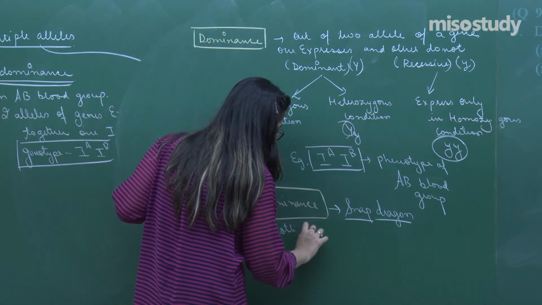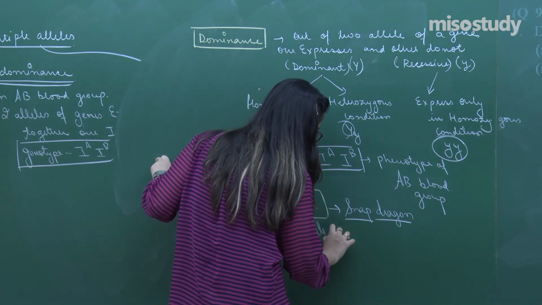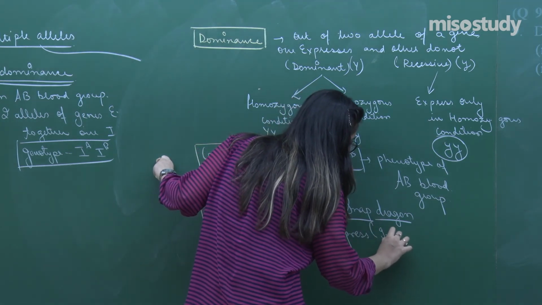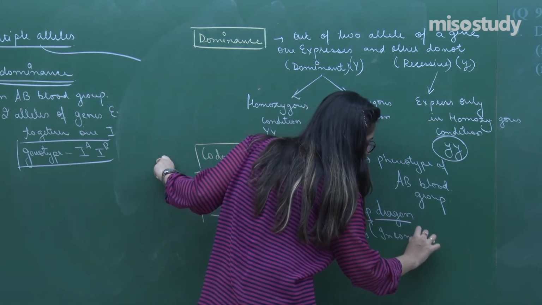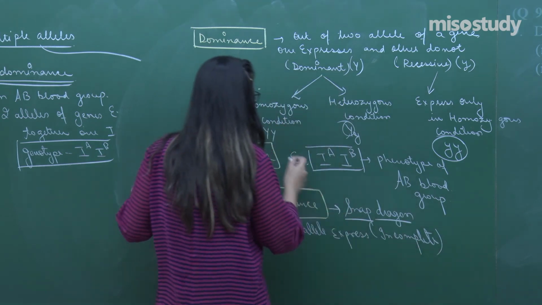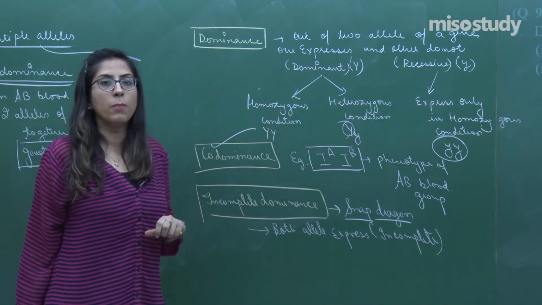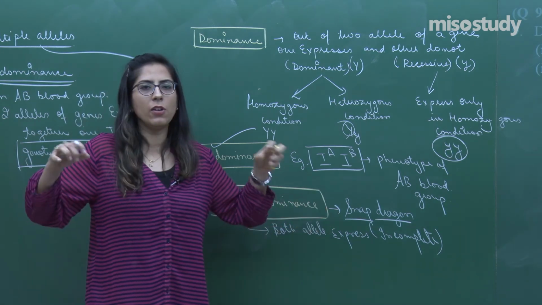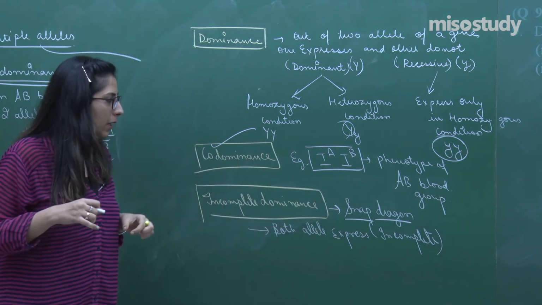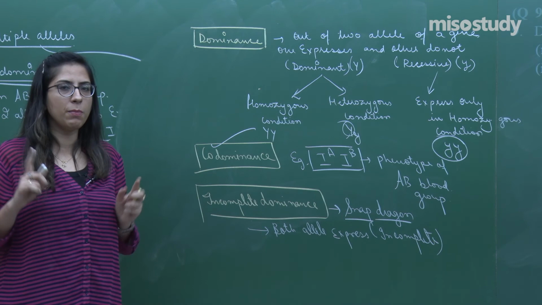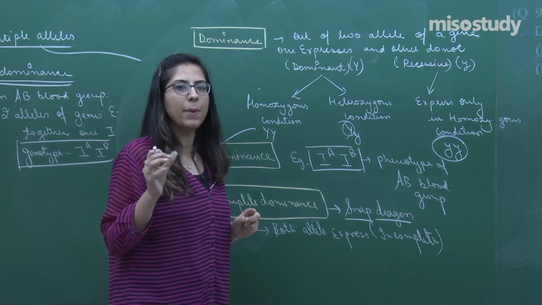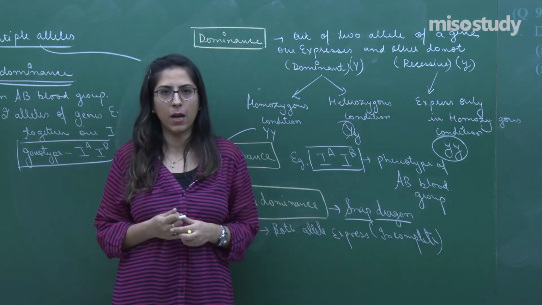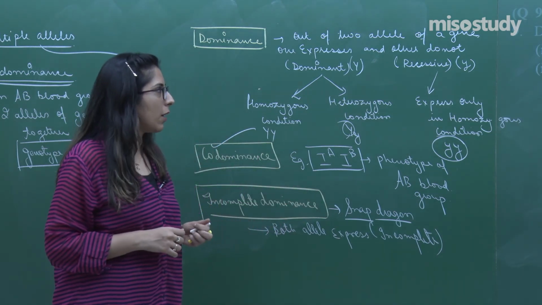Both alleles express, but they express in an incomplete way. They do not express properly. Whereas in case of codominance, both of the alleles express. Snapdragon is there. Hope you remember that cross where a pink flower was formed when a cross is made between a red flower and a white flower plant. So this is how you have to explain.